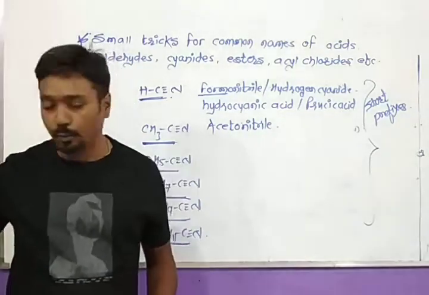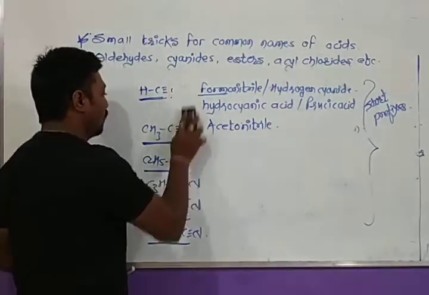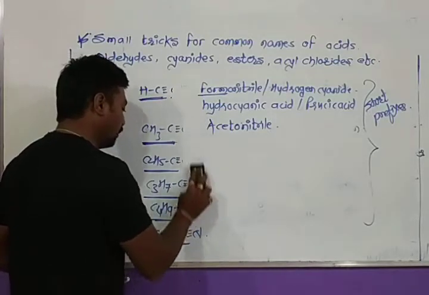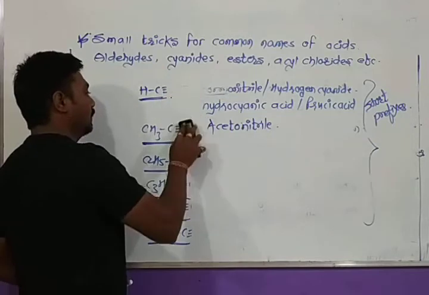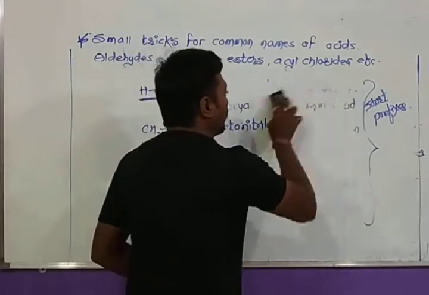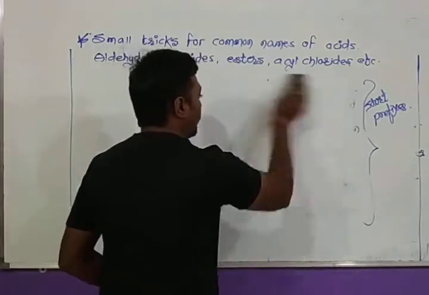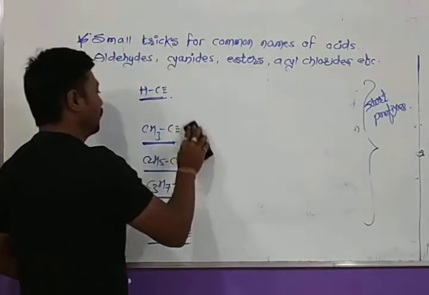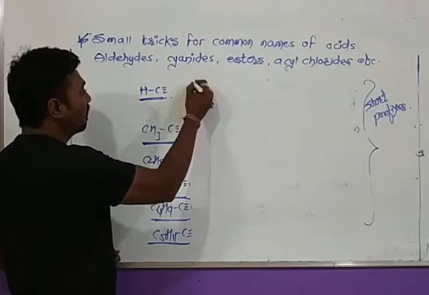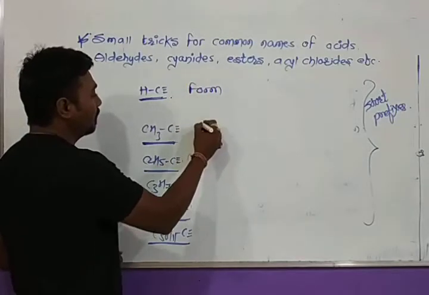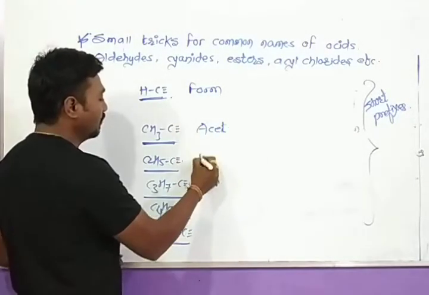Again, take a small look at that. What is our earlier discussion? We have already discussed that it is form, it is acet, it is propion.